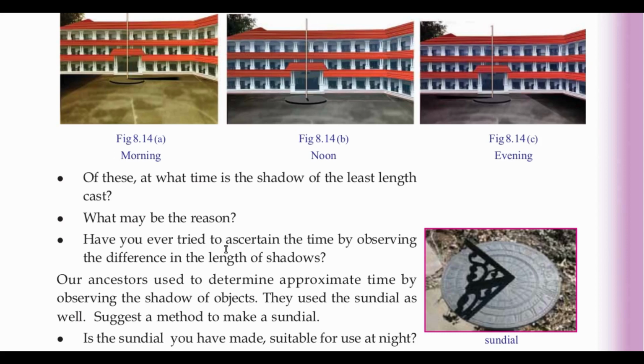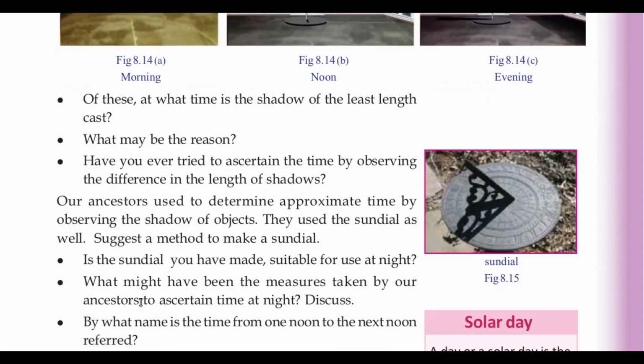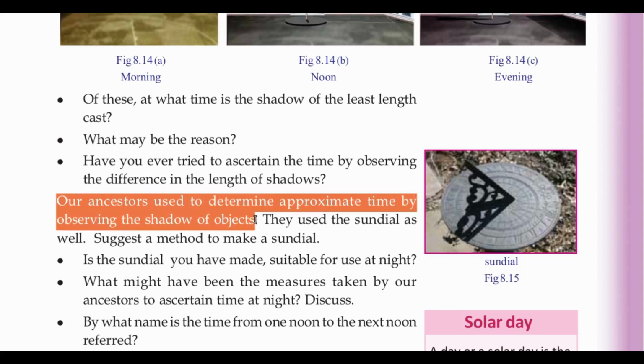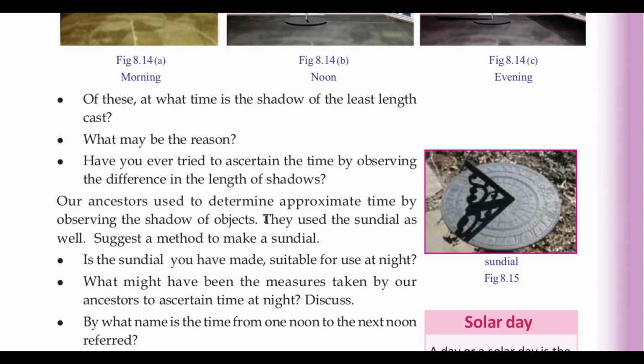Our ancestors used to determine approximate time by observing the shadow of objects. This was our ancestors' method to find time. That is, they observed the shadows of objects to find the time. In addition to this shadow clock, they used the sundial as well.